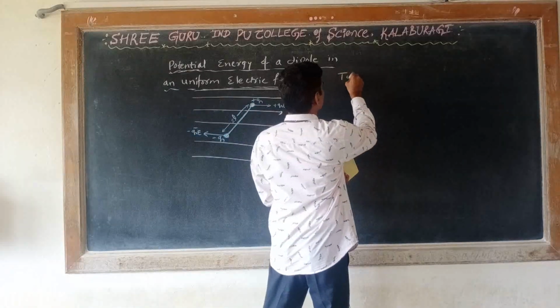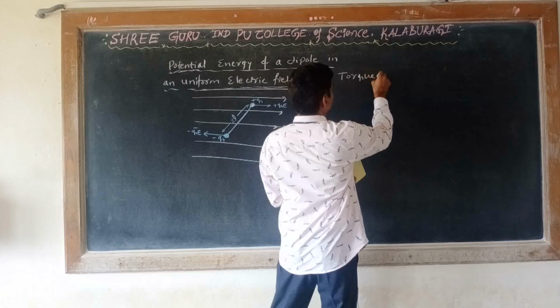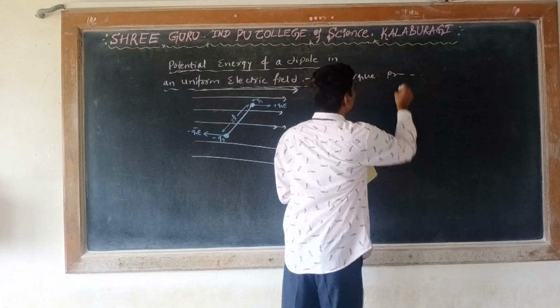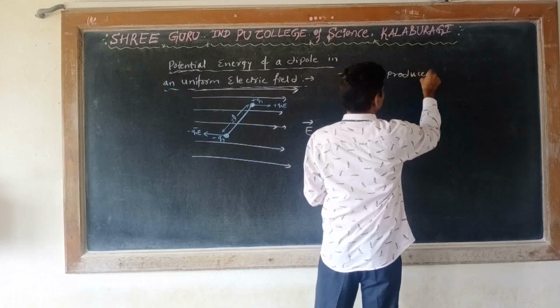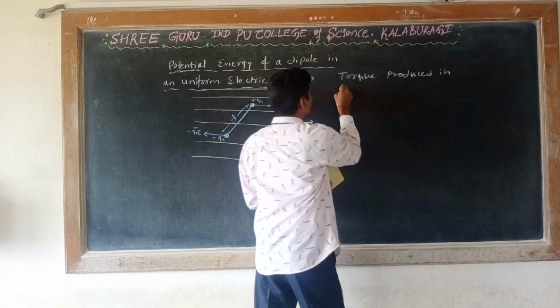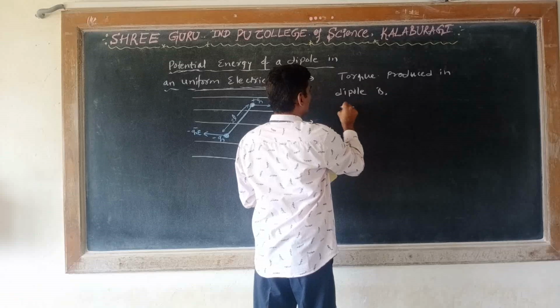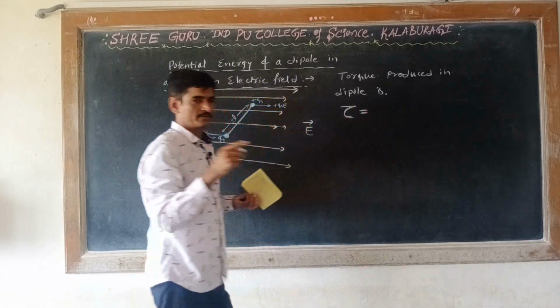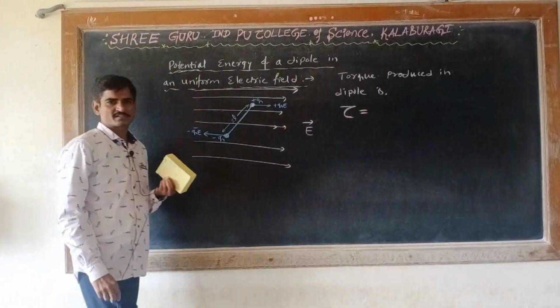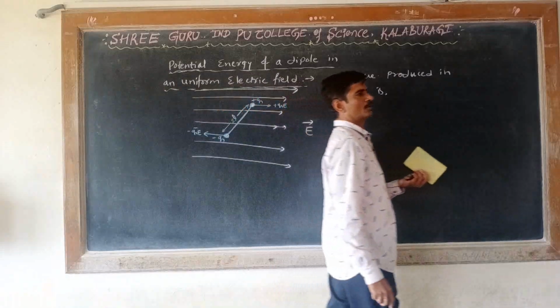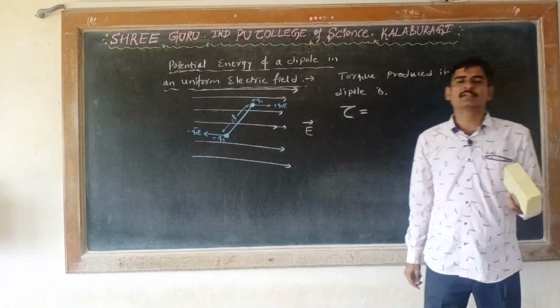The torque produced in the dipole is given by tau is equal to, that is torque. In the first year we have studied torque is equal to one of the force into perpendicular distance.